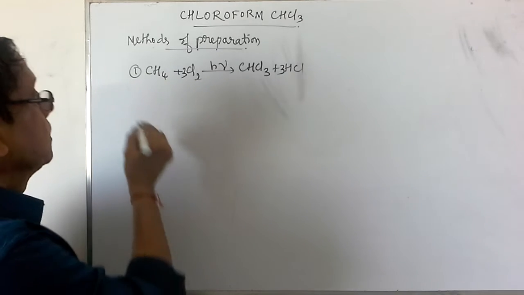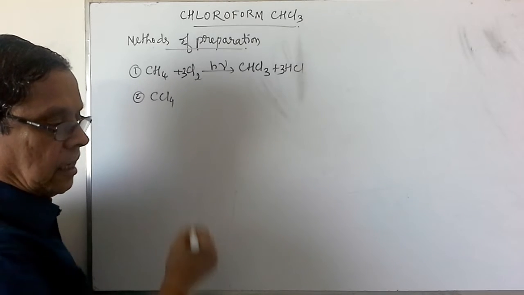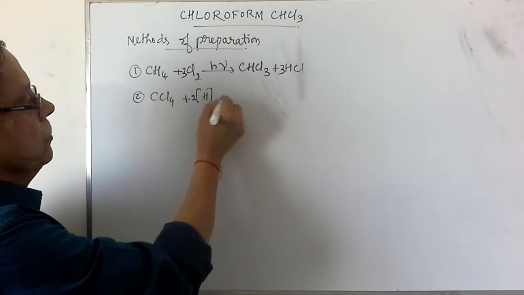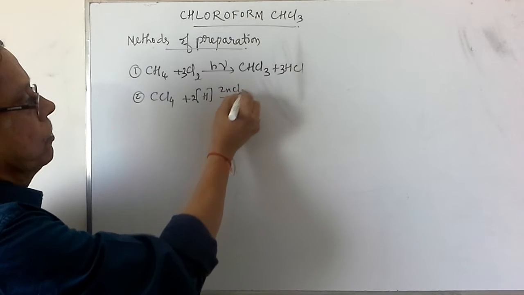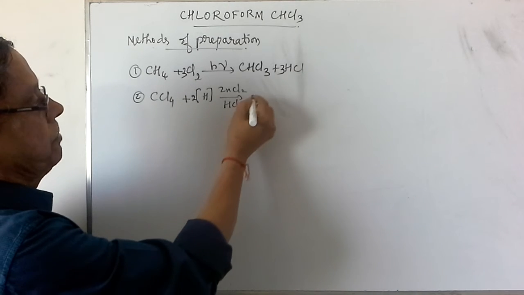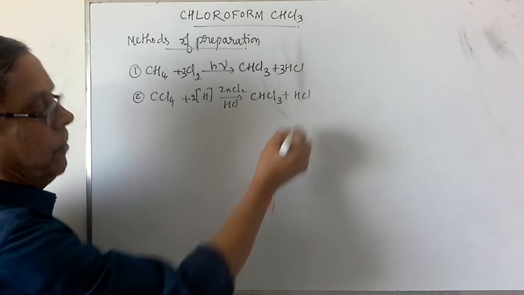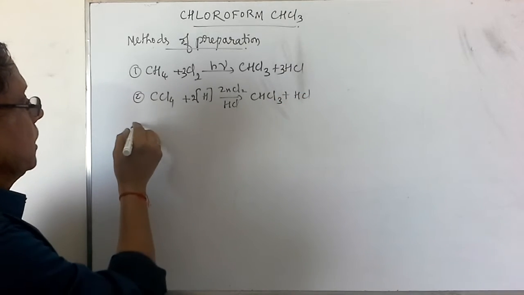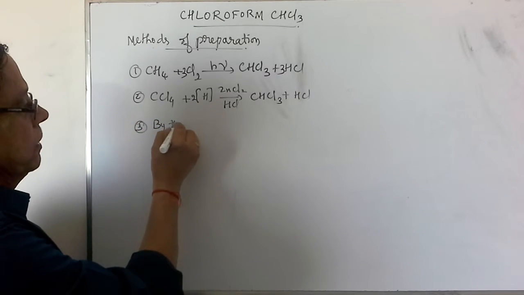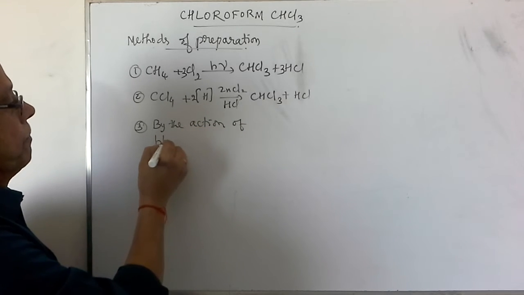The next method is starting from carbon tetrachloride. This carbon tetrachloride is subjected to reduction by using zinc chloride and hydrochloric acid. Then in the reduction, one chlorine will be replaced by hydrogen to give rise to CHCl3 along with formation of HCl. Then the third method is by the action of bleaching powder.